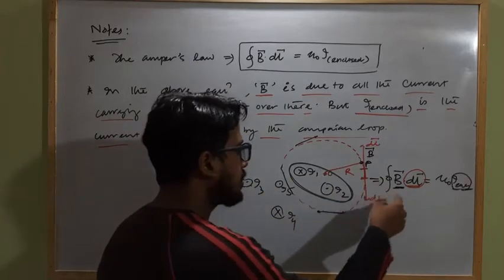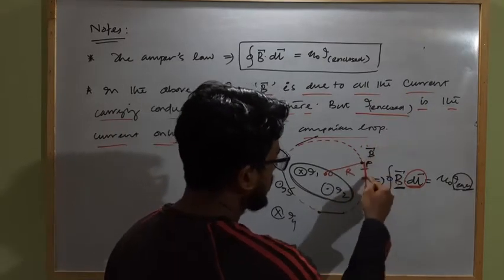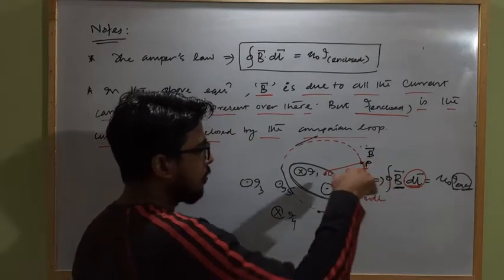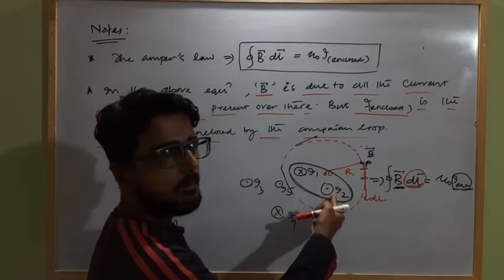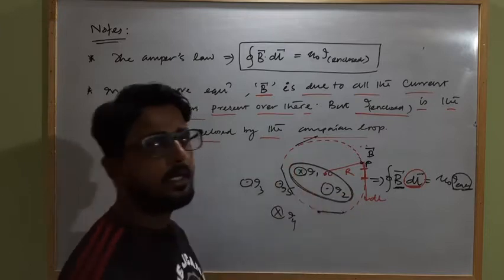Here the thumb will be inward, so the inward direction of current is taken as positive, I1 will be taken as positive, and the outward will be taken as negative.